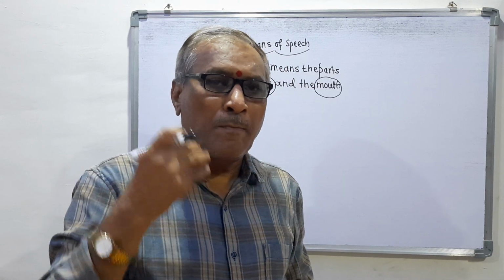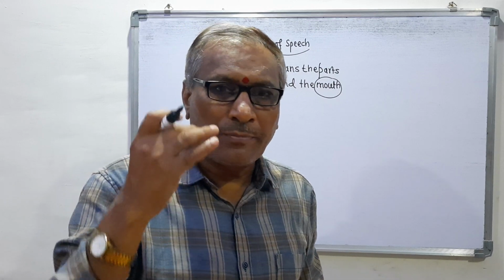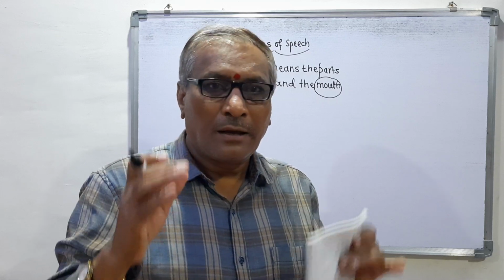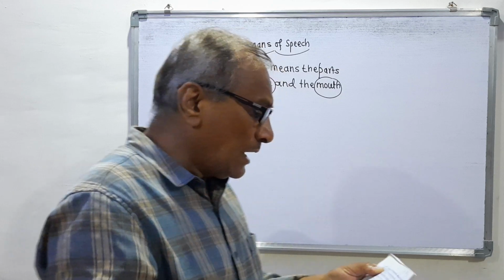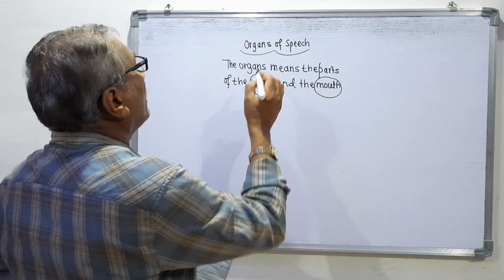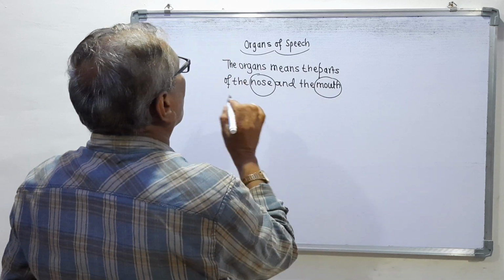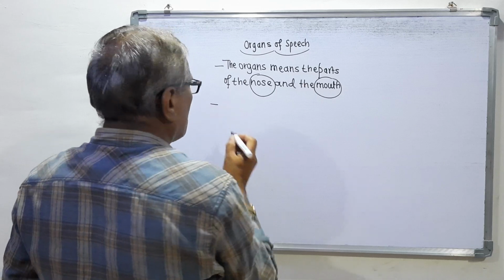These parts help us to pronounce, to articulate sounds. That's why the organs of speech are very important for pronouncing the words or sounds.